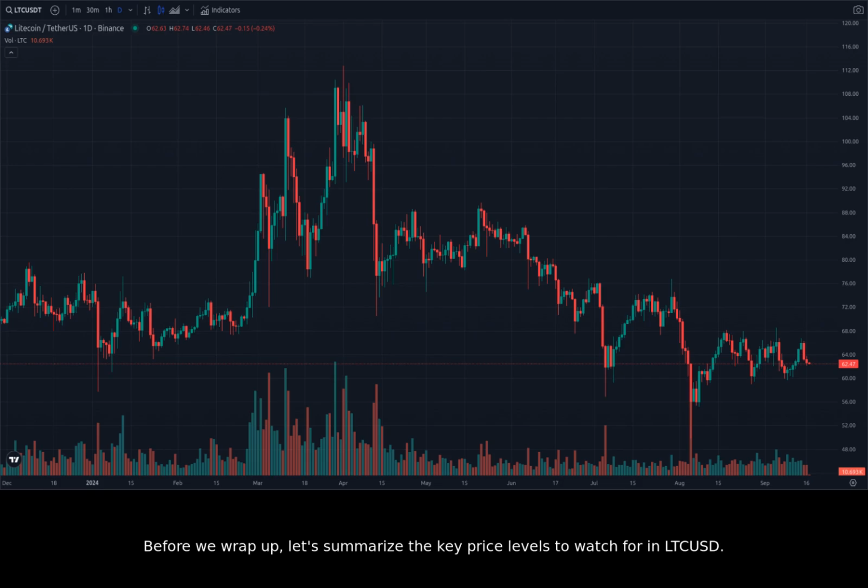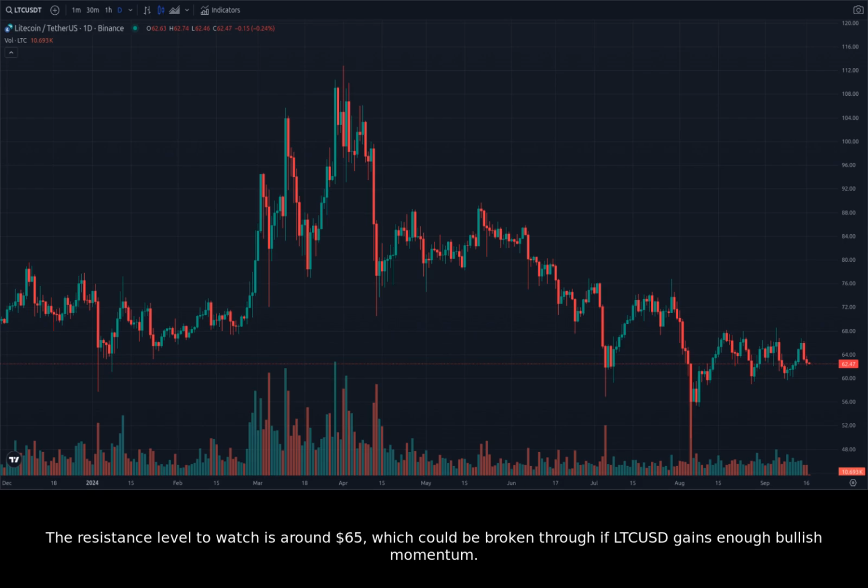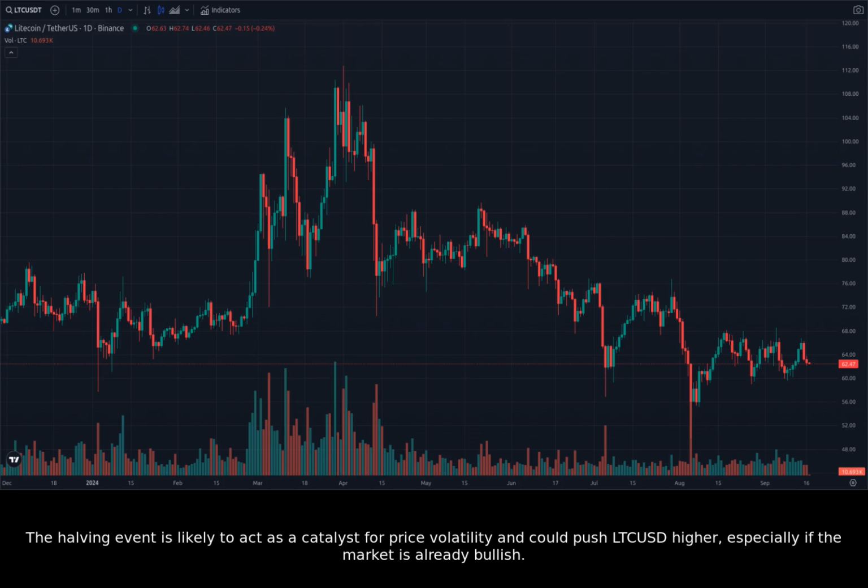Before we wrap up, let's summarize the key price levels to watch for in LTCUSD. The most significant support level is around $60, where LTCUSD has found support in the past. The resistance level to watch is around $65, which could be broken through if LTCUSD gains enough bullish momentum. The halving event is likely to act as a catalyst for price volatility and could push LTCUSD higher, especially if the market is already bullish.